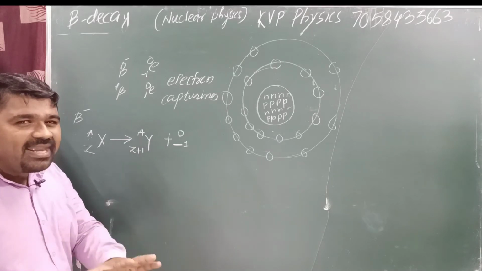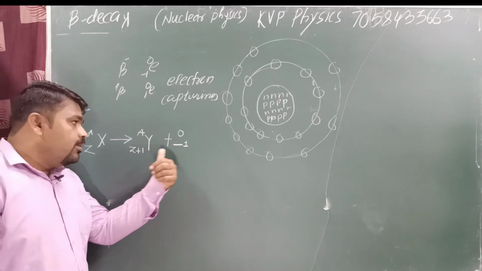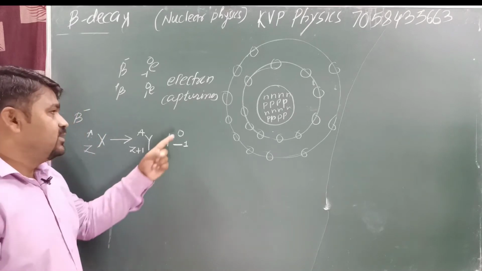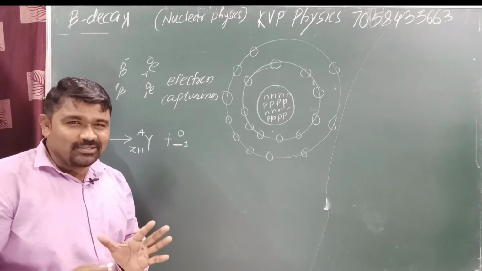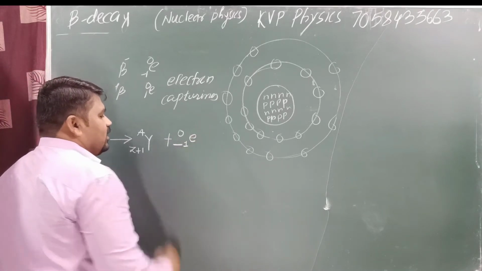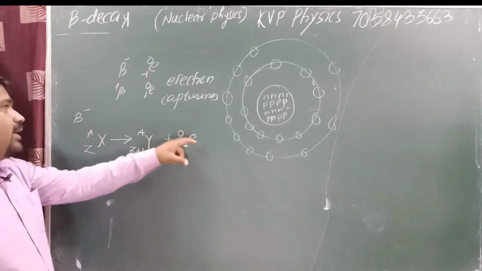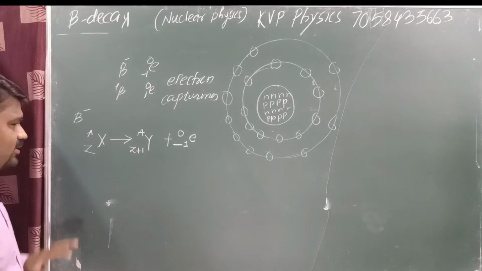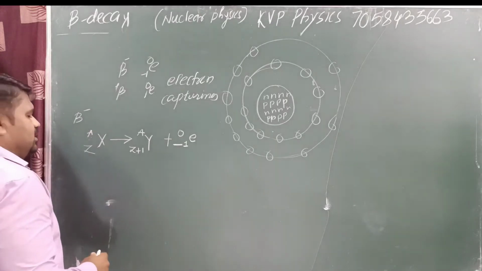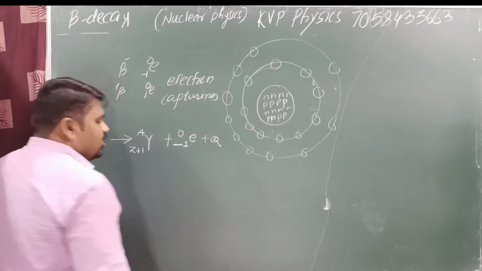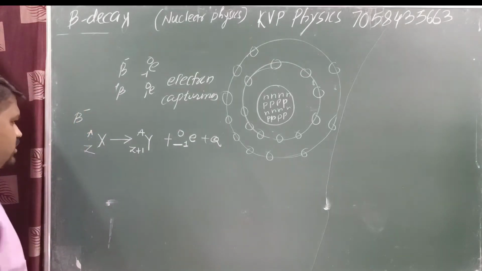Then which particle has minus charge and mass equal to 0? This particle is known as an electron, or a beta minus particle. Got it? Beta minus. Plus some amount of Q energy will be emitted in this case.